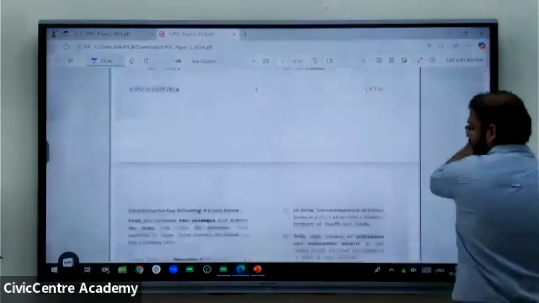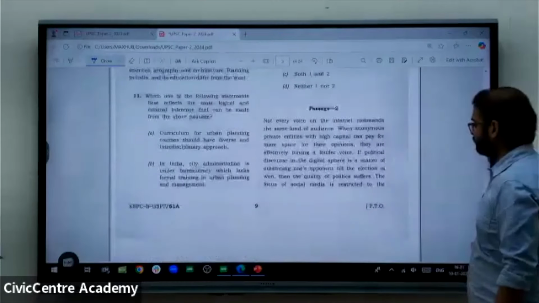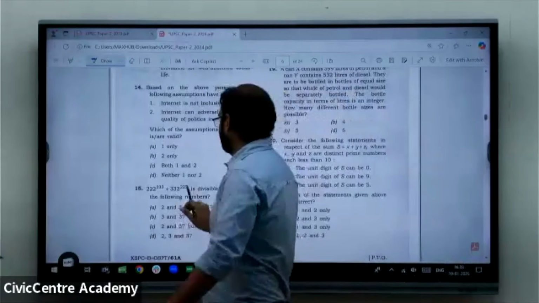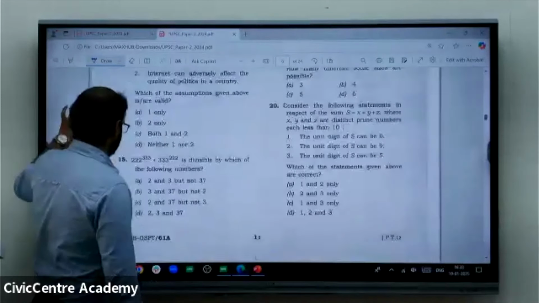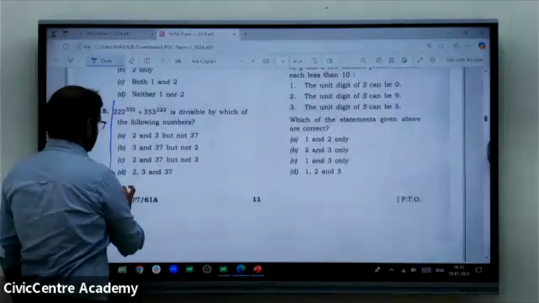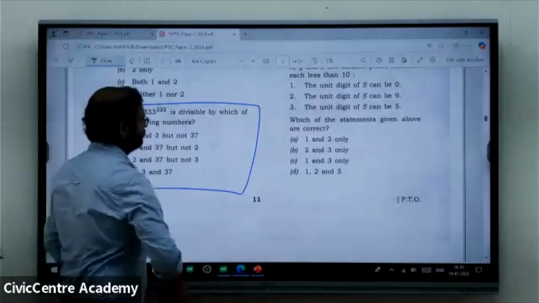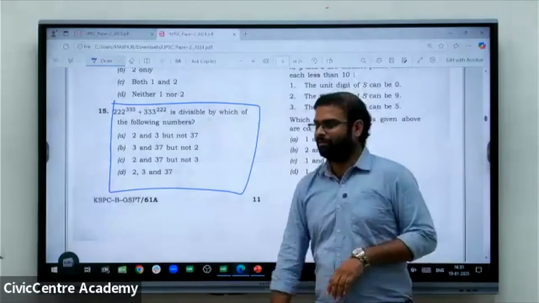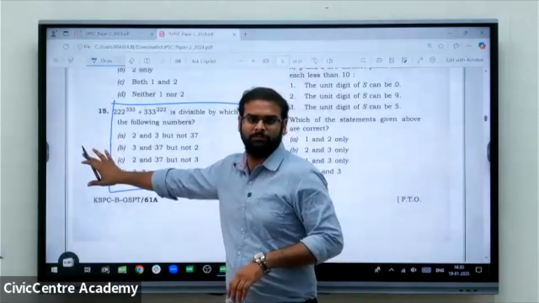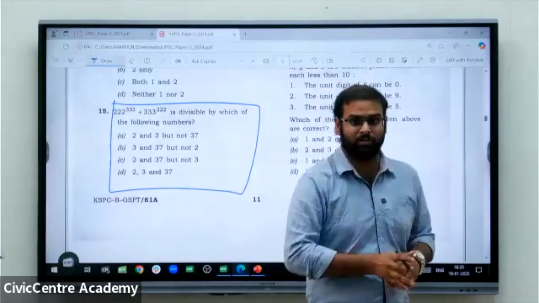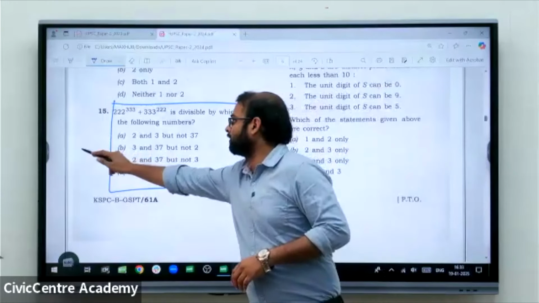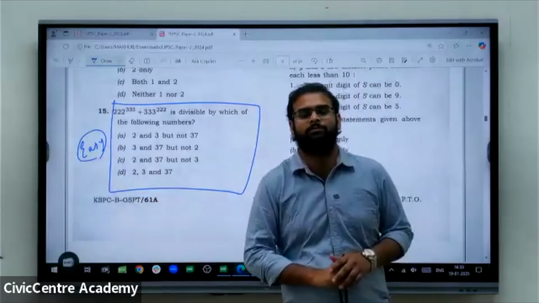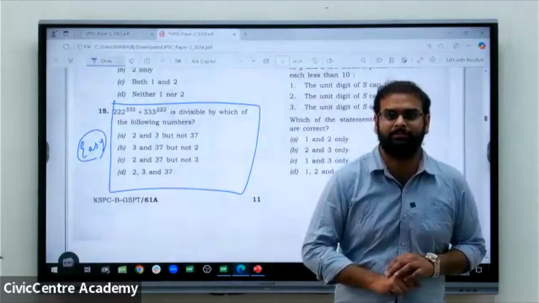Next. Look into this particular question. Looking into this question, everyone will only try to skip it. But you shall not skip this question. This is one of the simplest questions, the easiest question in the complete paper. How? With option elimination.